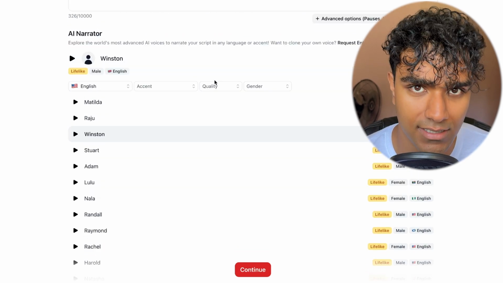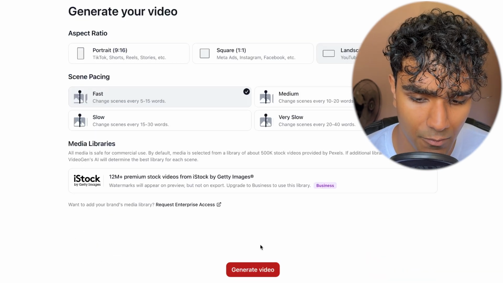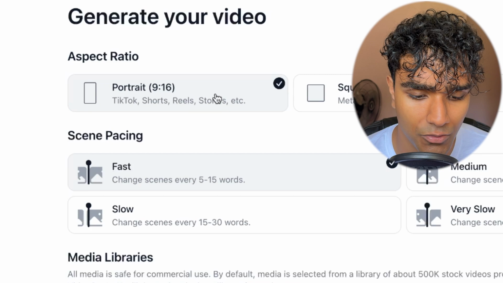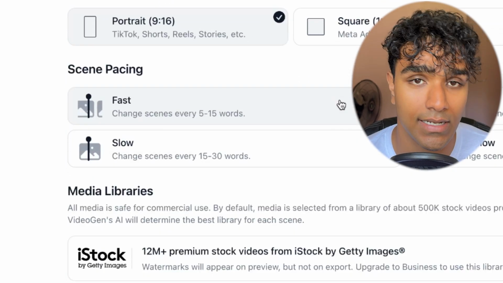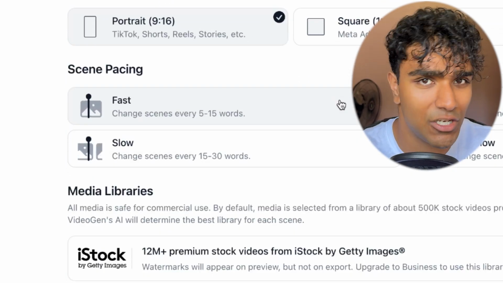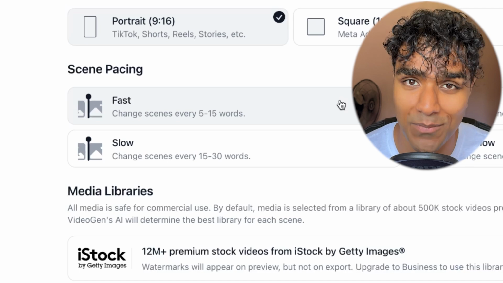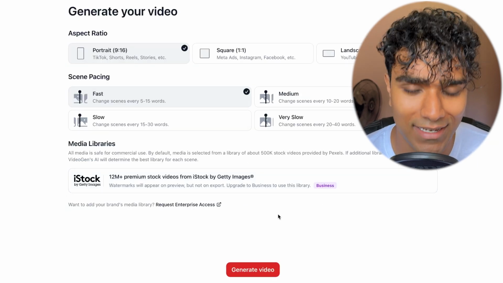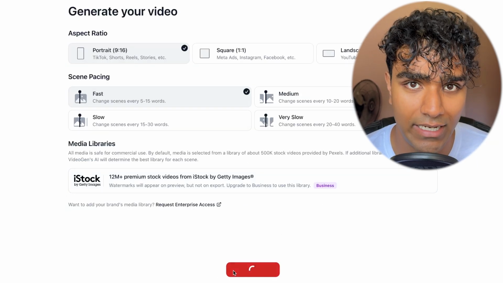So I really like Winston's voice here, so I'm going to use it for my first one. And you want to go over and click portrait mode on this next screen and make sure the scene pacing is on fast, because on short form content you want it to be a bit more punchy to keep people's attention. Once you have those two selected, you can head over to generate video and see the first product of your video.